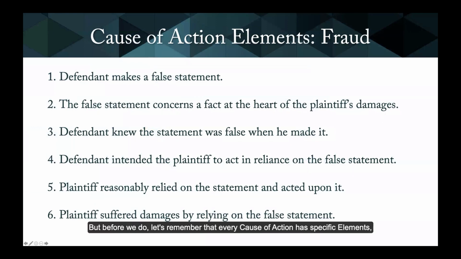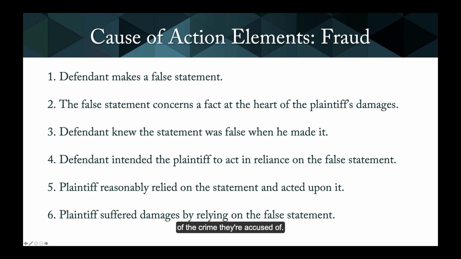But before we do, let's remember that every cause of action has specific elements, all of which must have been done in order for the defendant to be convicted of the crime they're accused of, and the charge of fraud has 6 elements.